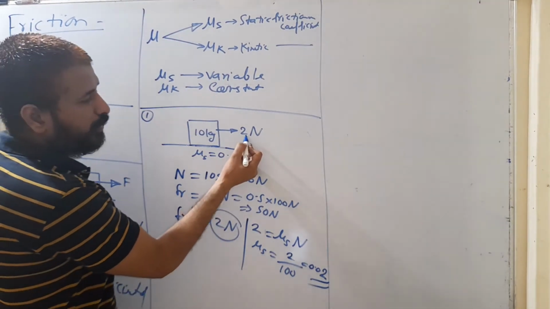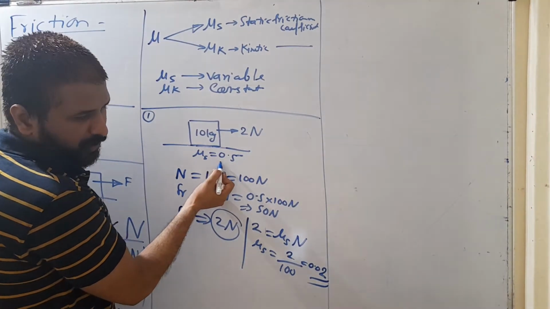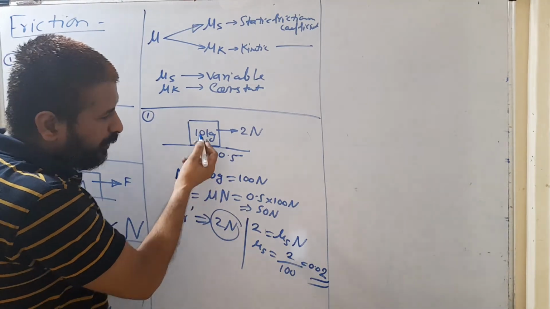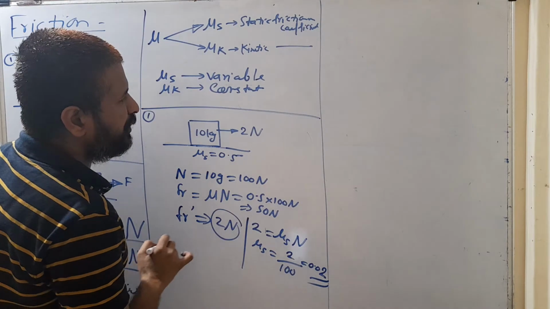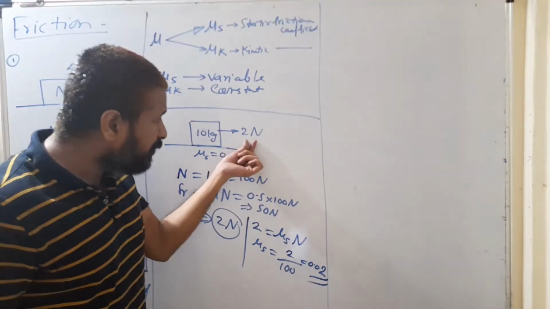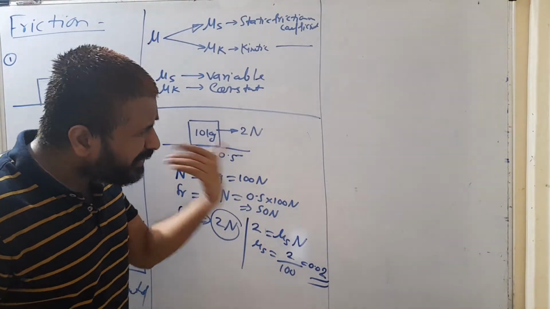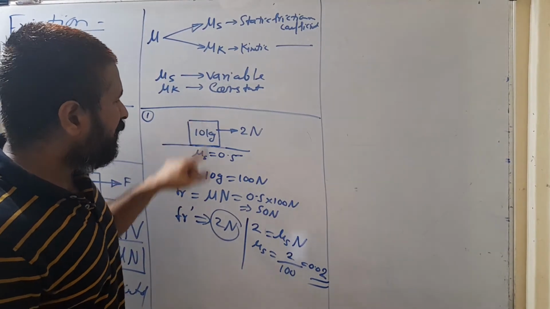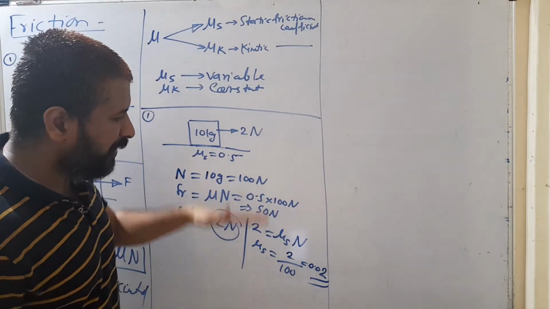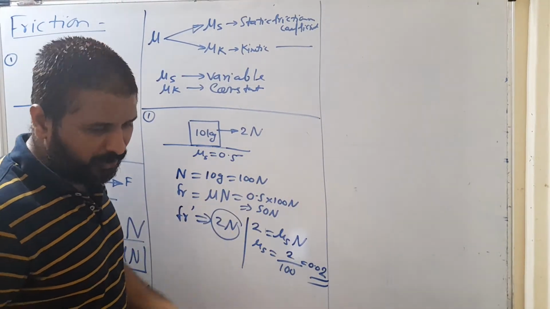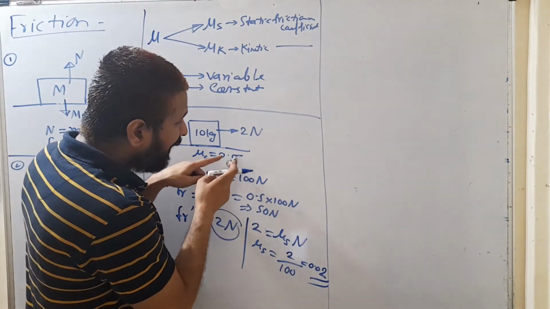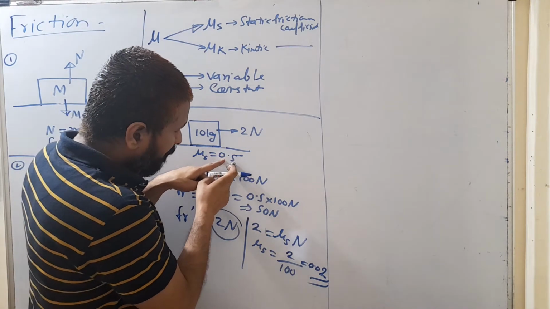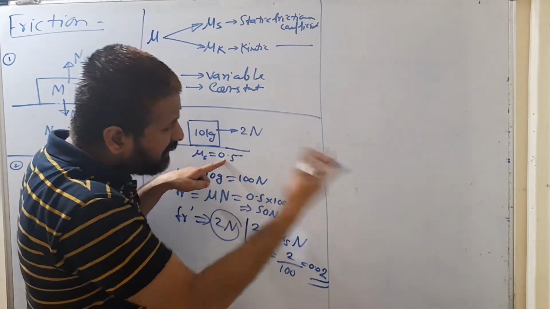If here I apply 0 Newton force, then mu s will also become 0, because N will not change. The normal will still remain the same. Suppose in this case the applied force is just 0 Newton. So if applied force is 0 Newton, this block is already at rest. So in that case also normal will remain the same, but the value of mu s will become 0 if friction is not required. So at that time, even if mu s is given as 0.5, that is the maximum value which we can use to get the maximum frictional force.